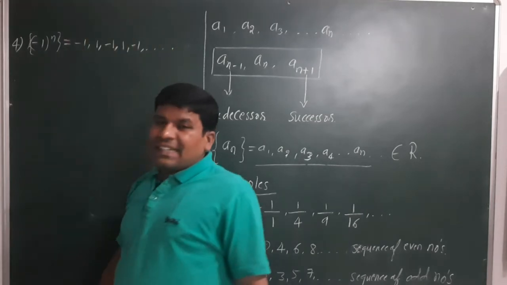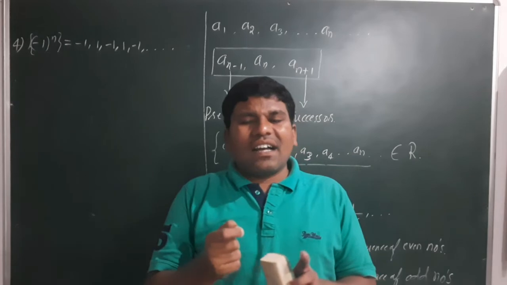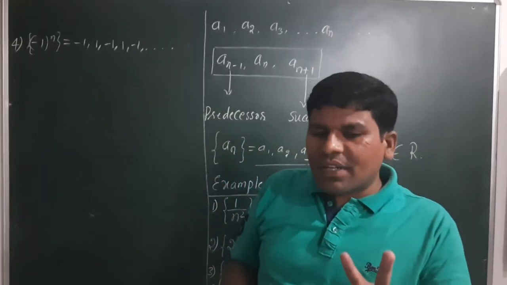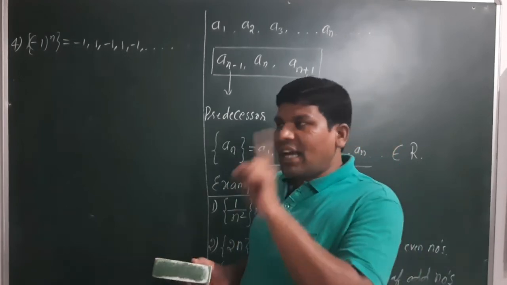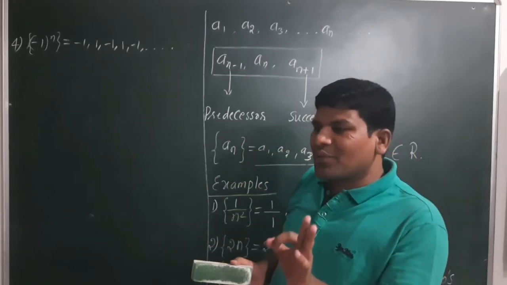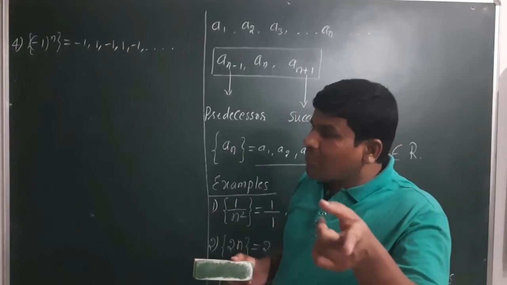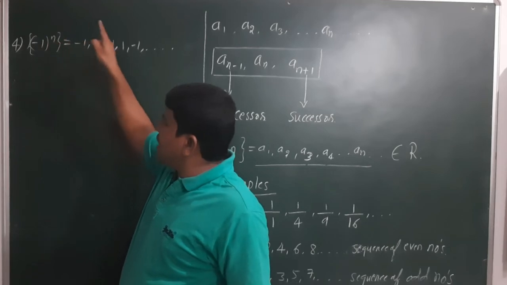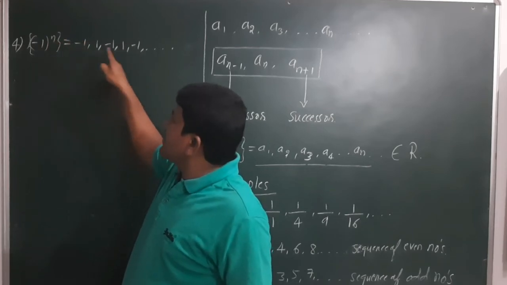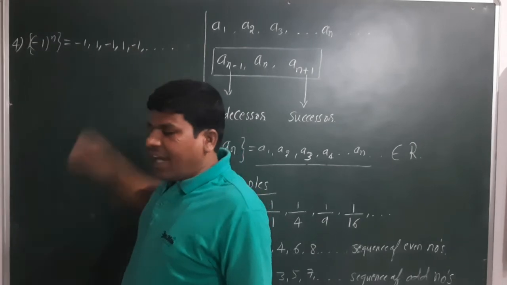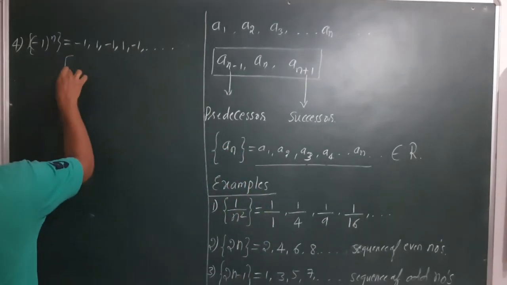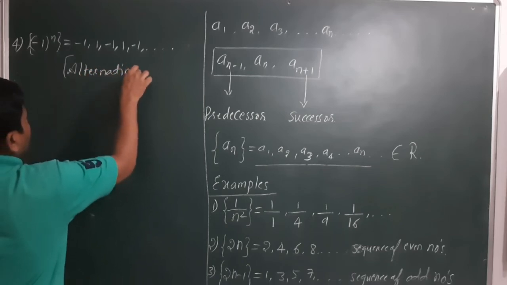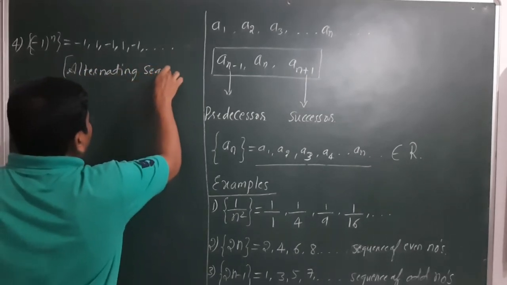This is a sequence which is alternating, because minus 1 and plus 1 are continuously alternating with respect to the natural numbers from the domain. Because when you take n equal to 1, 2, 3, 4 and so on, the values are minus 1, plus 1, minus 1, plus 1, minus 1 and so on. This is called an alternating sequence.